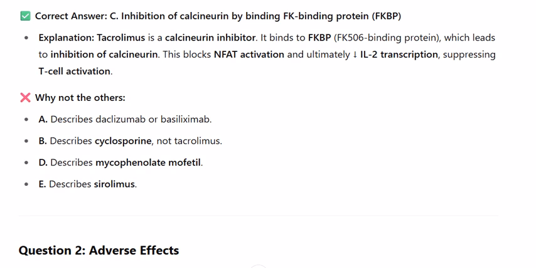Why not the others? A describes daclizumab or basiliximab. B describes cyclosporine, not tacrolimus. D describes mycophenolate mofetil. E describes sirolimus.